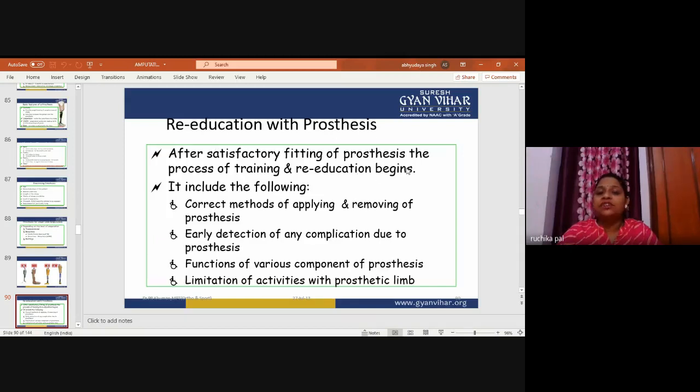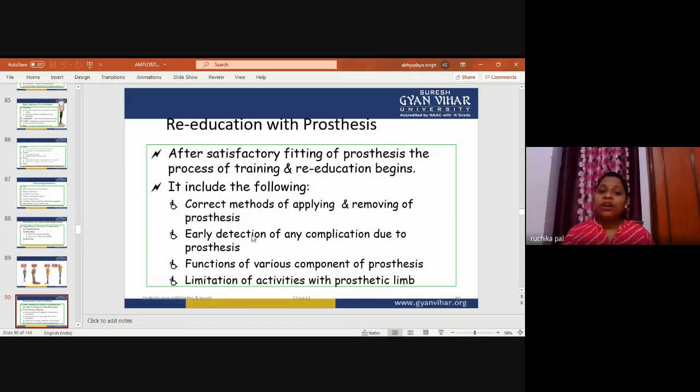After satisfactory fitting of the prosthesis, the process of training and re-education begins. It includes the following: correct methods of applying and removing the prosthesis. When the physiotherapist has prescribed the correct prosthesis, this prosthesis will be applied to this kind of amputation. After satisfactory fitting of the prosthesis to the stump, the process of training and re-education begins.